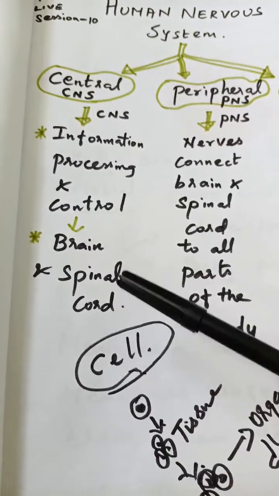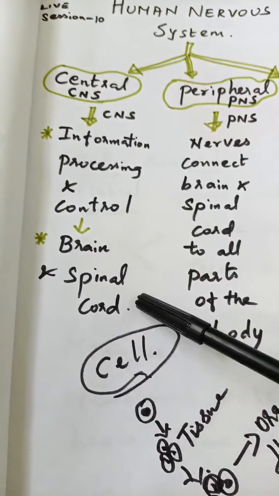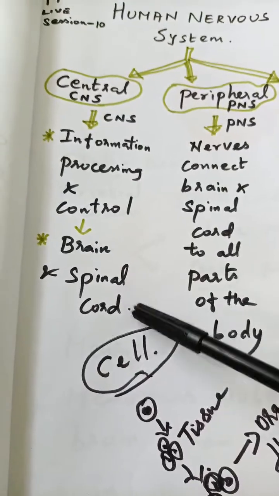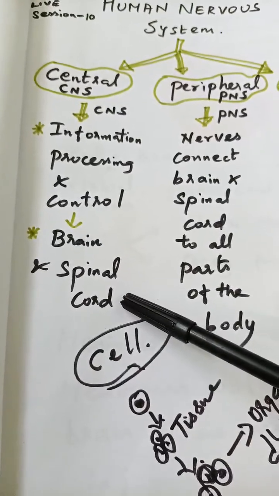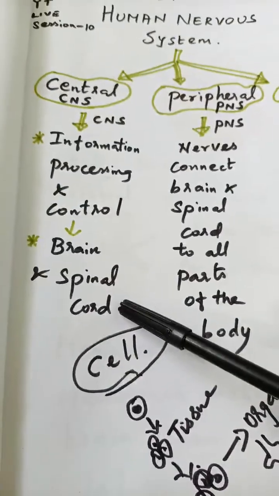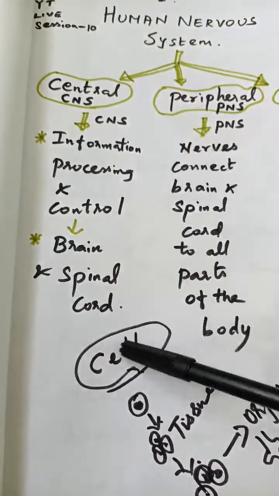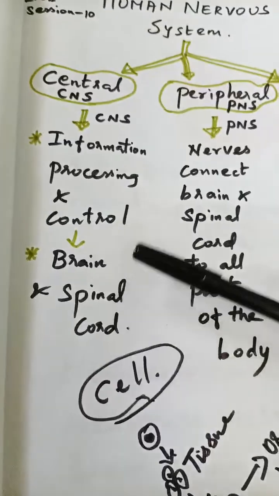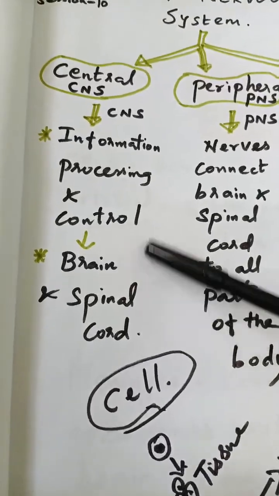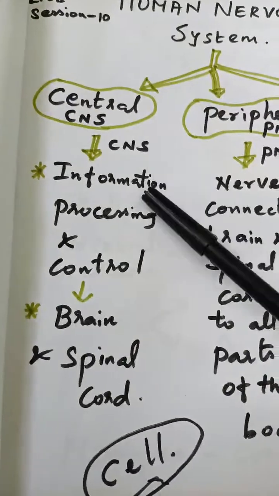Yes or no? We respond to stimulus. Yes or no? And then we are growing. At the same time, we are eating. Everything happens. So this is done mainly by the brain and the spinal cord. That's known as the central nervous system.